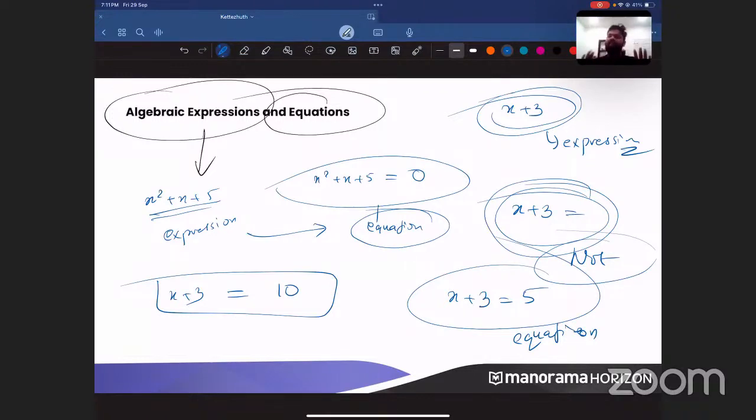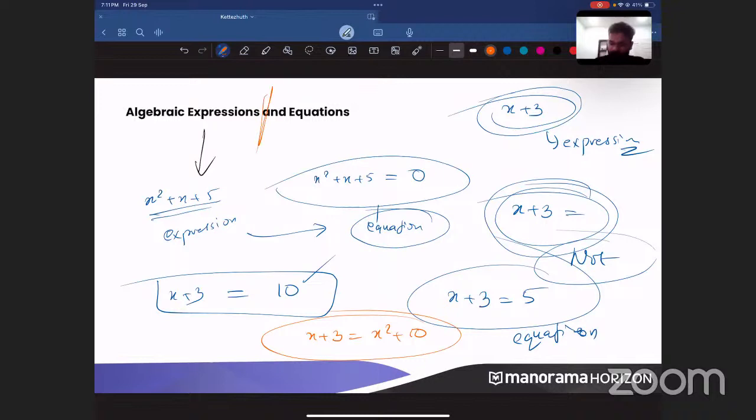So everyone understood the difference between expression and equation? An expression will have x plus 3 only. But an equation will have x plus 3 equal to something. And that something can be any number. It can be any variable also. In all these questions, I have written numbers, but it can also be a variable. For example, I can write x plus 3 equal to x square plus 10 also. So this does not need to be a number only. It can be a variable or it can be another power also. I hope everyone understood the difference between an algebraic expression and an equation.